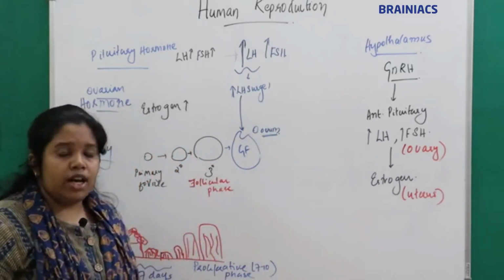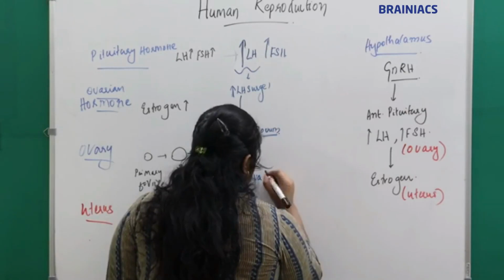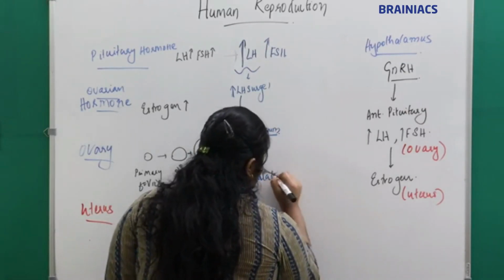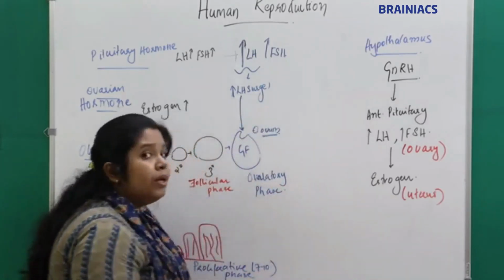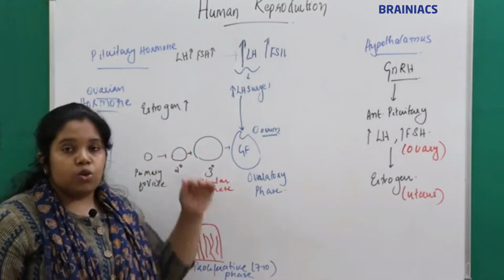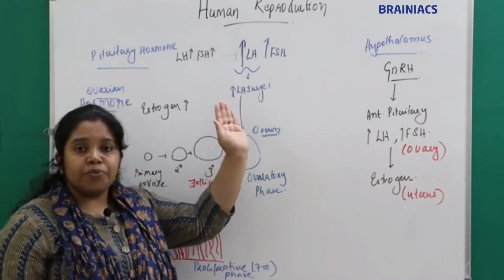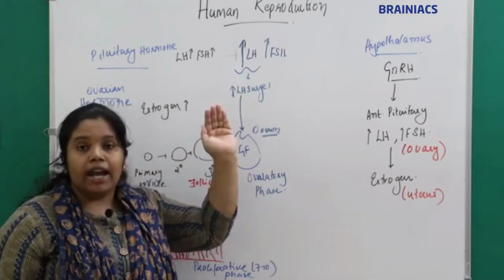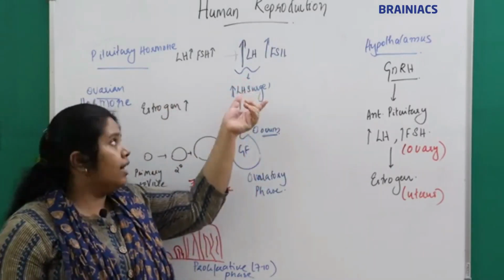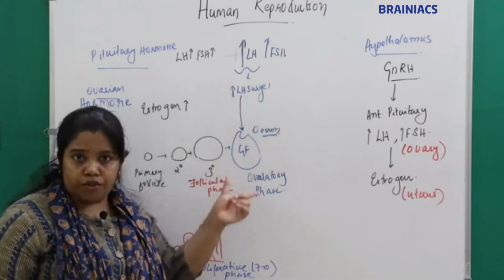This is called the ovulatory phase, which occurs around the middle of the cycle, right? So in the middle of the cycle, what happens? There will be a sudden increase in the peak. The LH and FSH will reach their peak, and that is called the LH surge, the sudden increase in the concentration of LH.